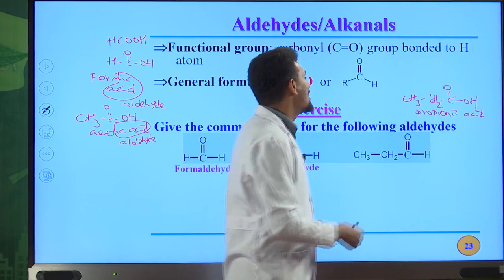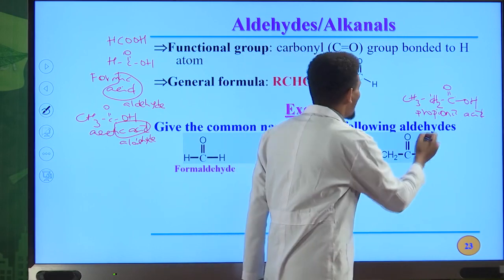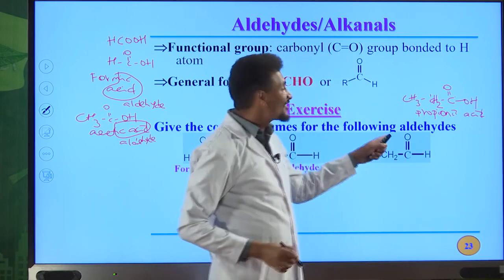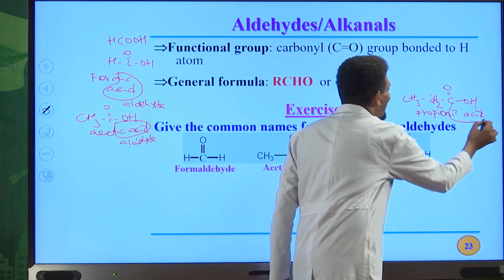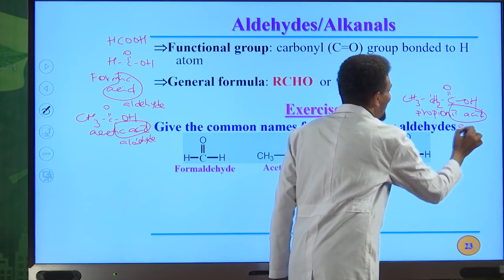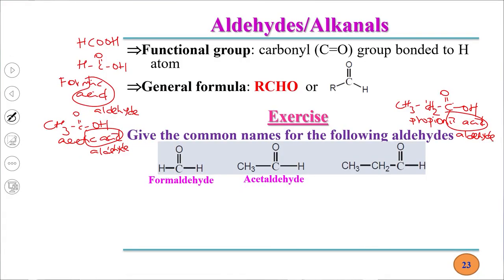This is the common name of an acid that contains 3 carbon atoms. So to name the common name of this aldehyde, the "ic" of the carboxylic acid must be replaced by "aldehyde". Therefore, the common name for this aldehyde is propionaldehyde.